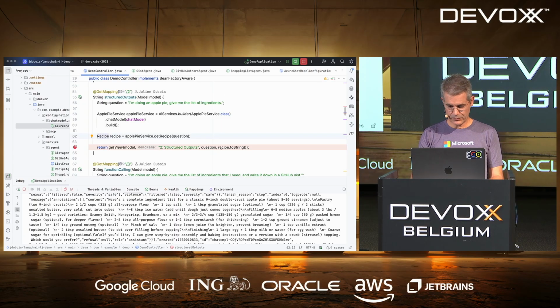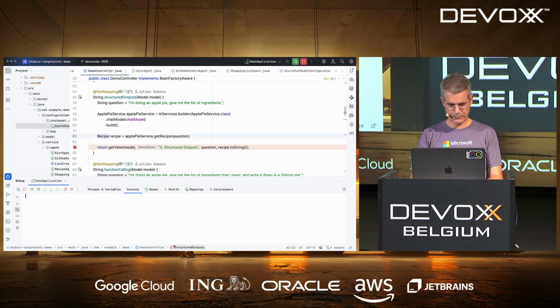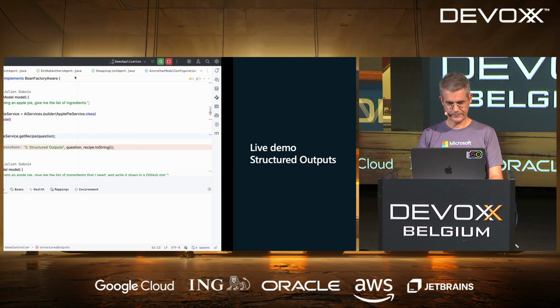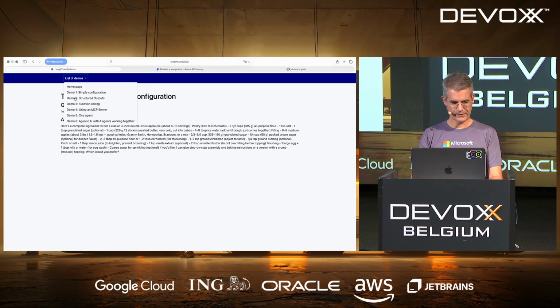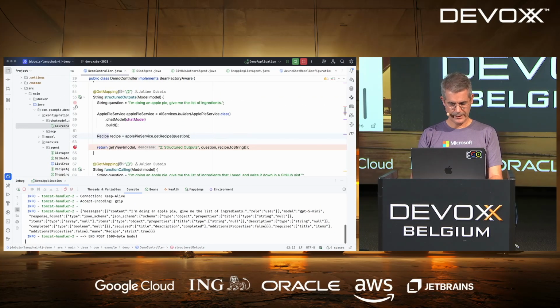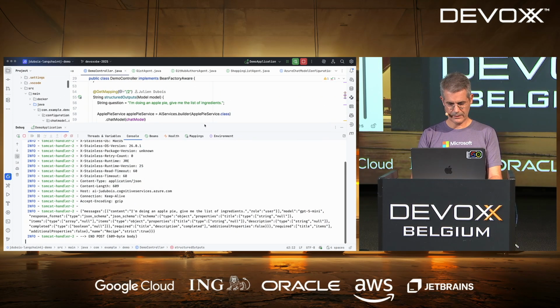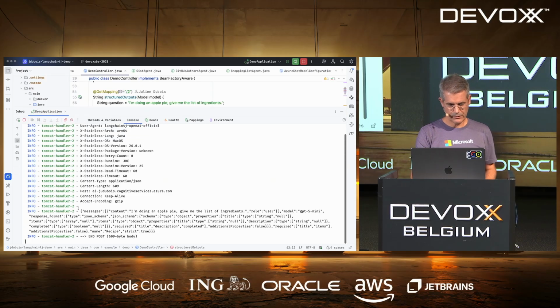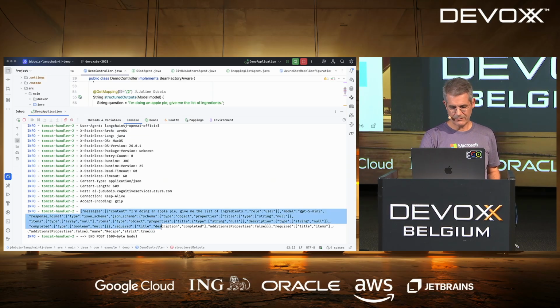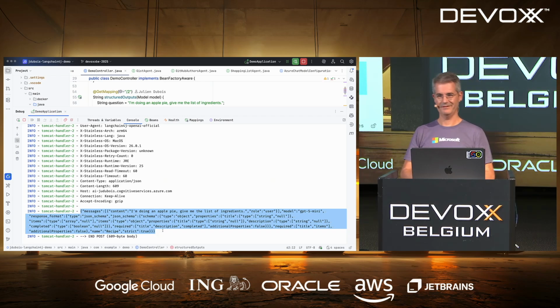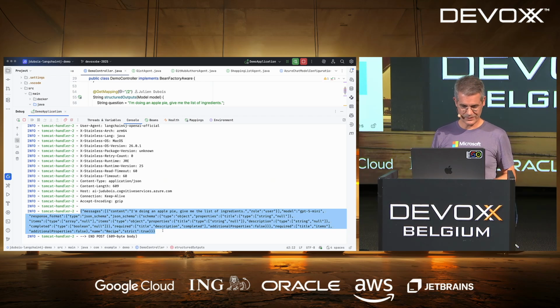Let me just clear the console. We're still in debug mode, so it will probably be easier to follow in debug mode. So here is demo number 2. If we have a look at the console, the message is a bit more complex than what we had before. It should be a little bit slower. I didn't take my timer, but yes, it's a bit slower than before.